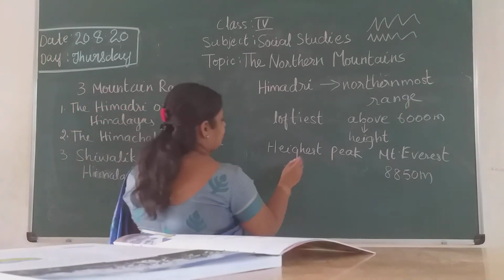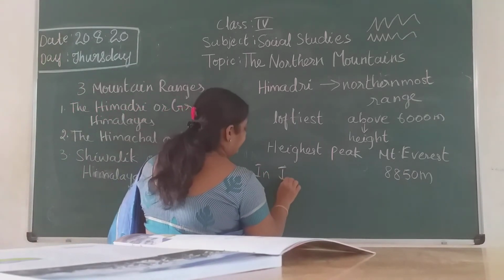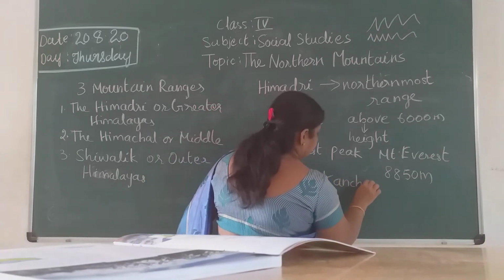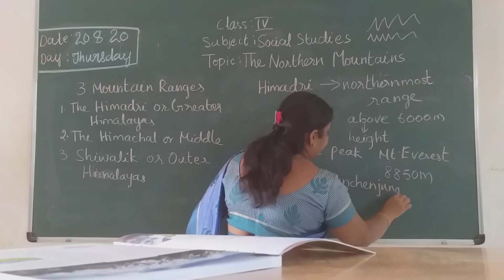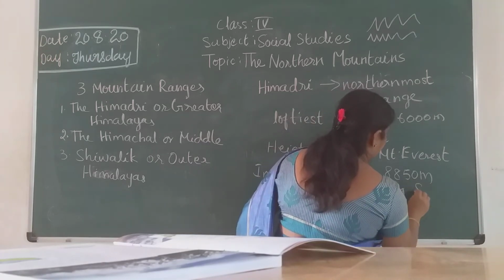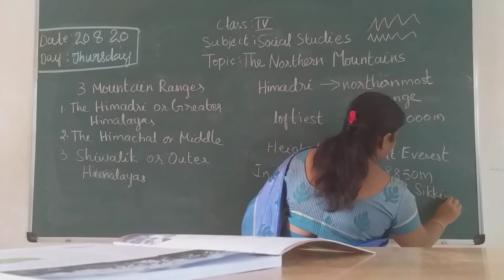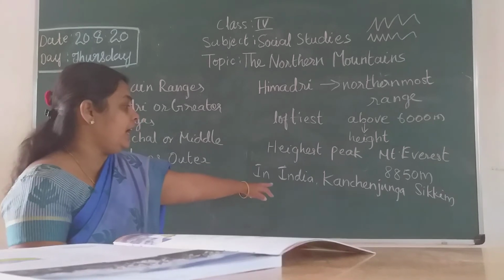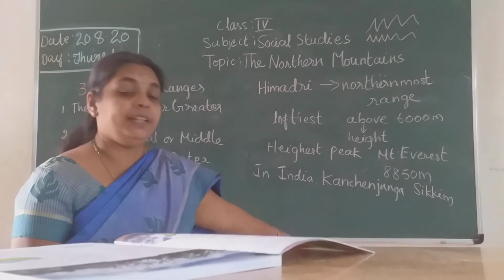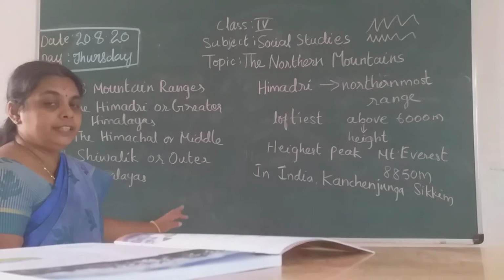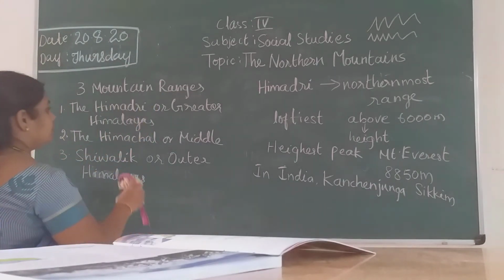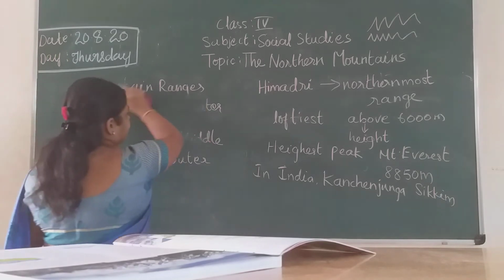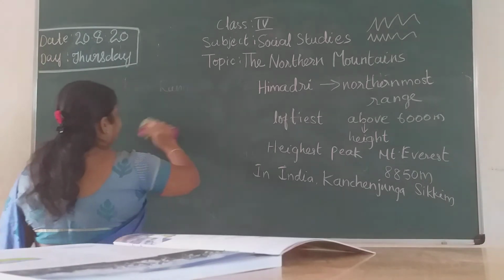Then this is for the world. In India, it is Kanchenjunga in Sikkim. Kanchenjunga, located in Sikkim state, is the highest peak in India, children. So again coming to this, these are all present in the Greater Himalayas. These are the things you observe in the Greater Himalayas.